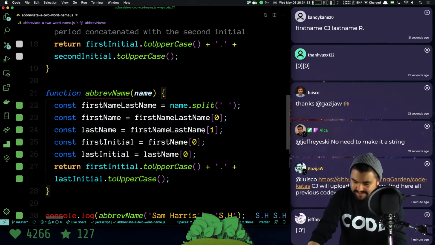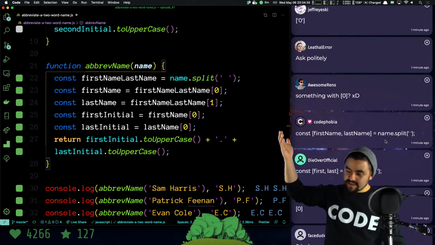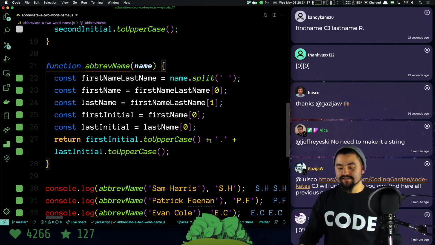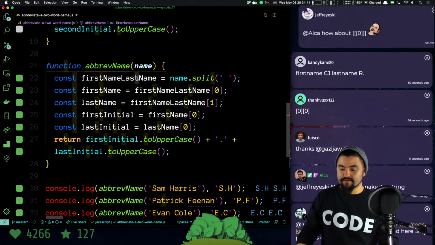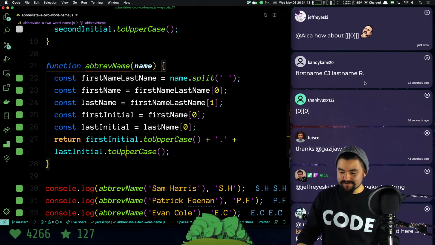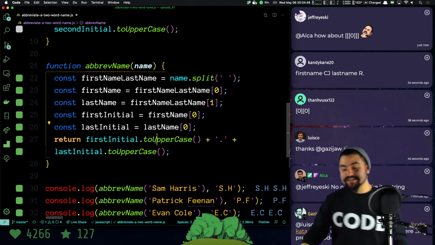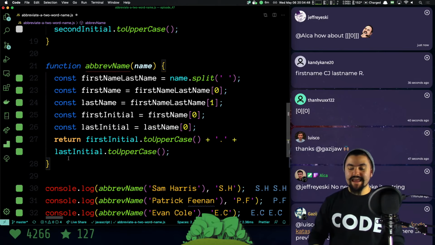This is very verbose. What Codephobia and DieOverOfficial were showing is this thing called destructuring, which makes it really convenient to get values out of an array. Yeah, so we technically don't have to create these extra variables. Let's actually show that.